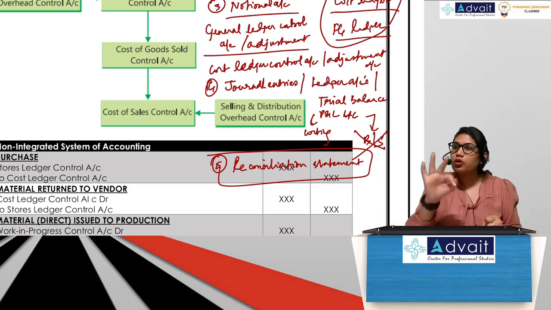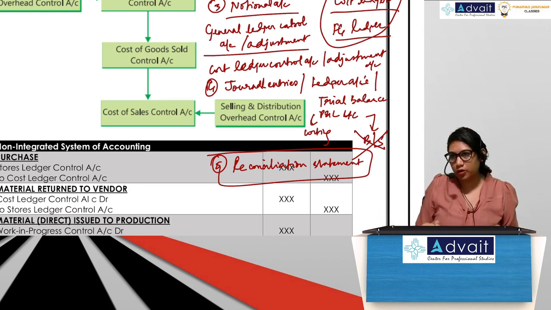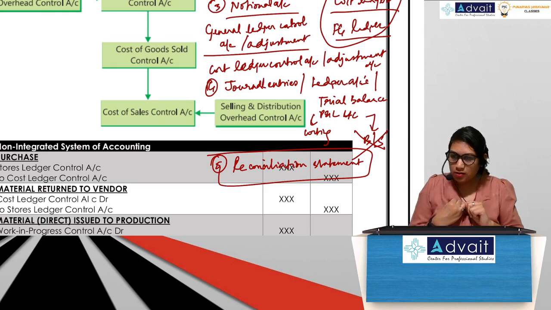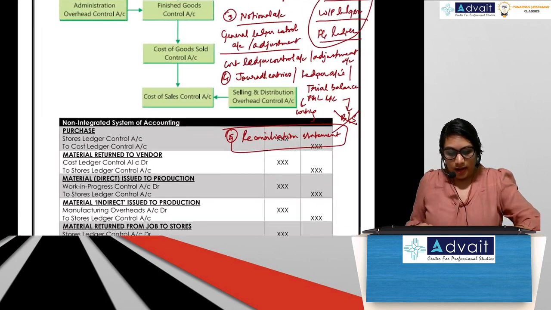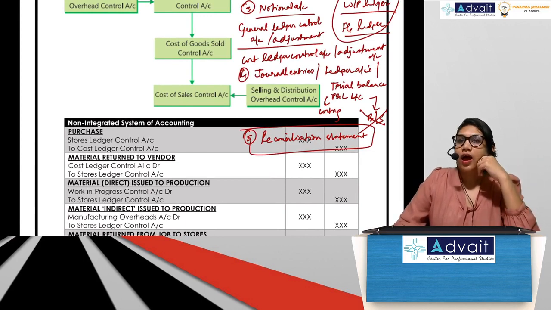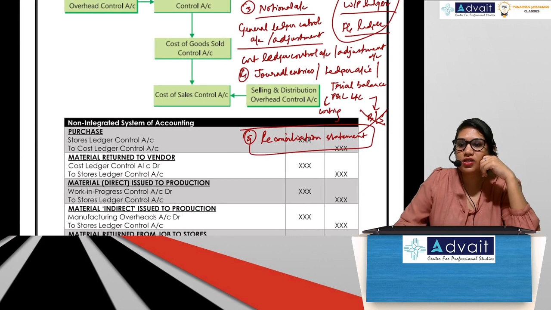So I have put 3 problems in this particular chapter. First problem is on non-integrated accounts, full blown. Second problem is on integrated accounts. Third problem is on reconciliation. Yes. So shall we start? Now at the back of your book, last, I've given you one colored chart. Do you see it?